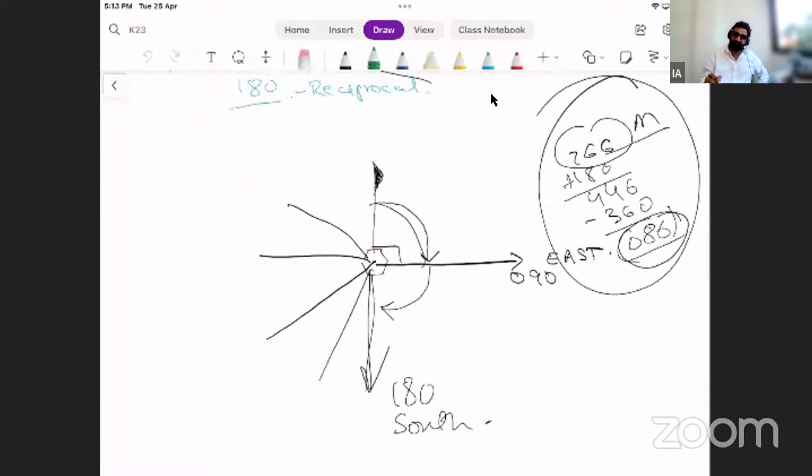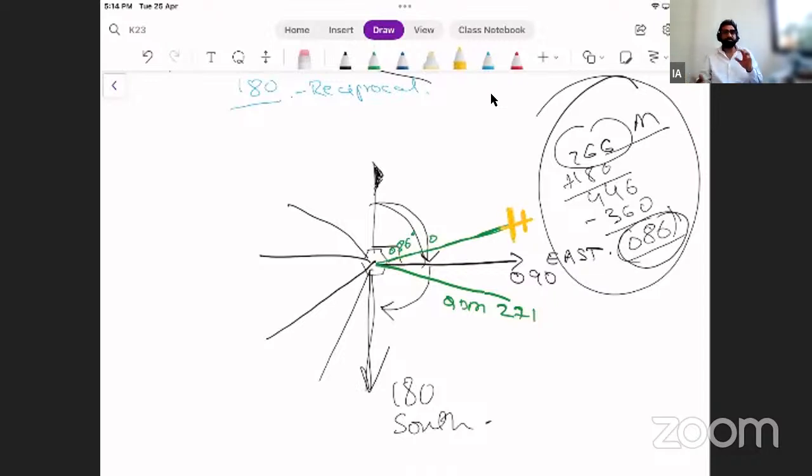So I got these things. This is my QDM, 271 and 086. This is 086 here, QDR. So this I can write on my RT charts. I write this here, radial 086, outbound, coming out from the ground station. Anywhere my RMI is showing me 266 QDM, it means my aircraft is somewhere here, like this.